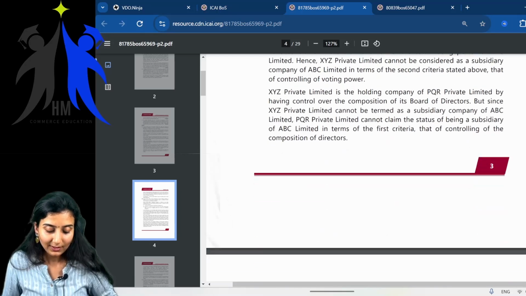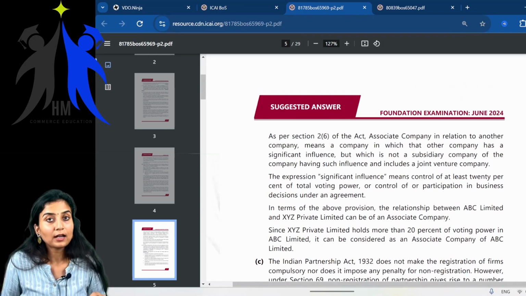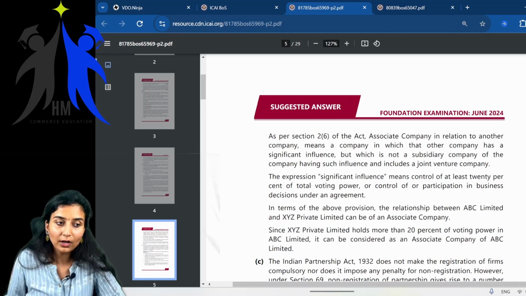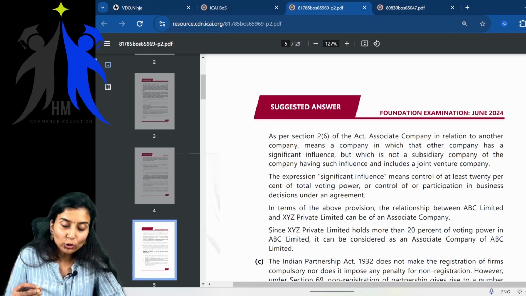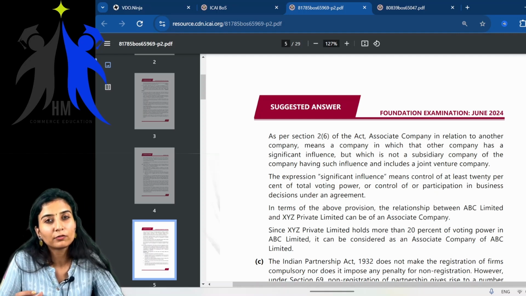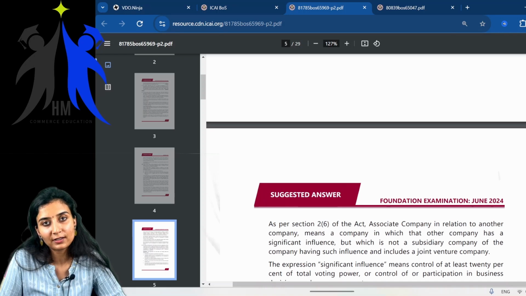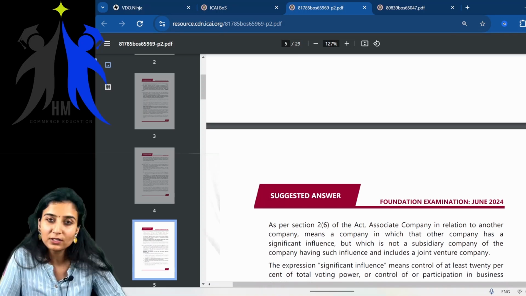Correct? Yes. Children, now you understood how the questions are asked in the examination and how easy it is to answer that particular question when you are very good at your subject. Yes or no? When you have confusion with respect to the provisions itself, no one is going to help you, children.